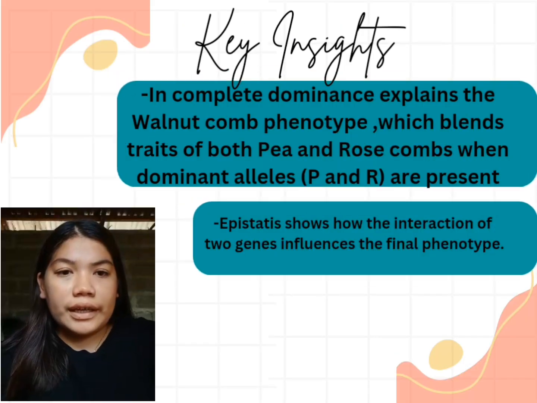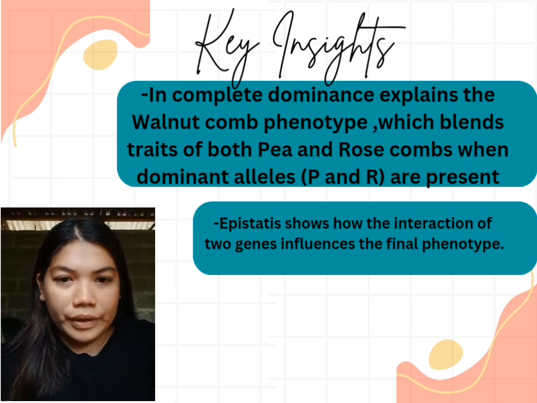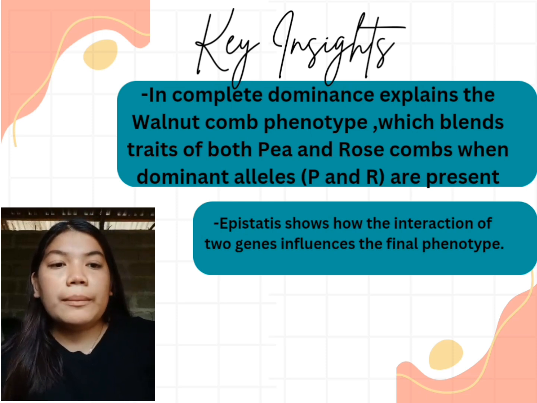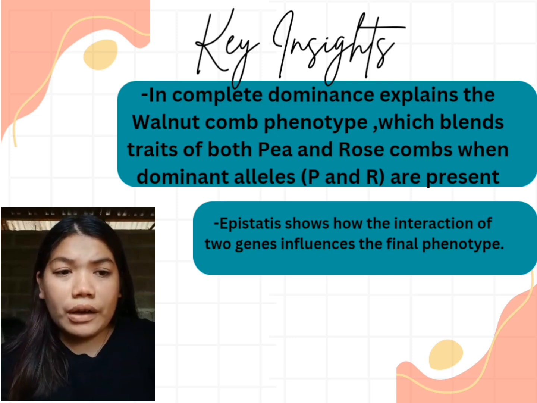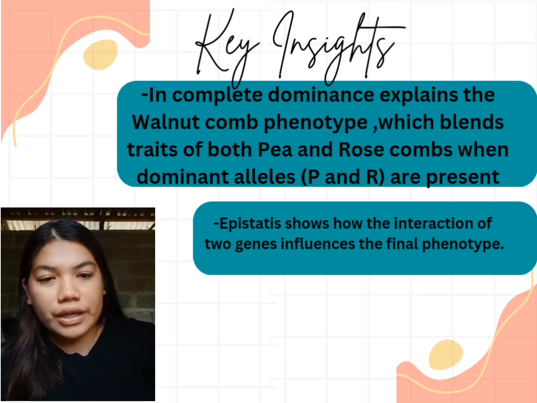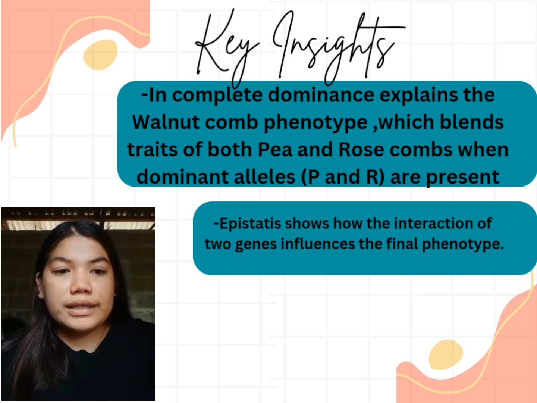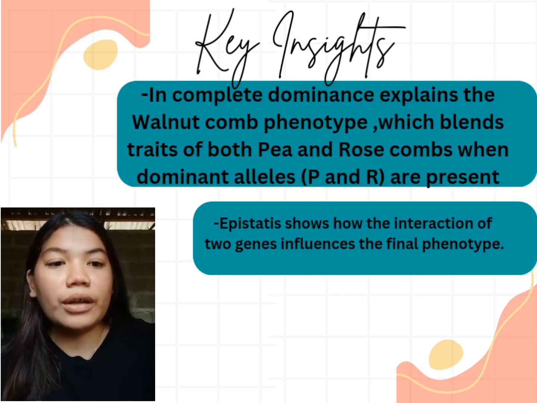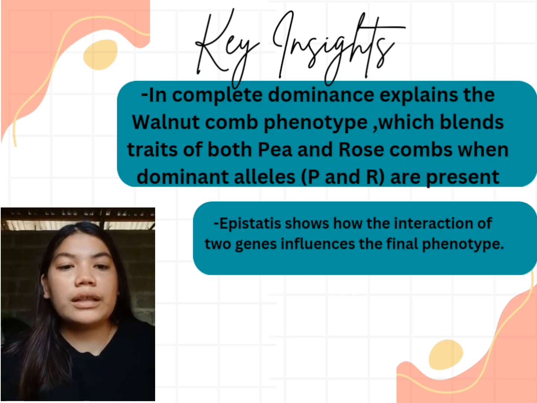Key insight: incomplete dominance explains the walnut comb phenotype, which blends traits of both Pea and Rose combs when dominant alleles P and R are present. Epistasis shows how the interaction of two genes influences the final phenotype. For example, the presence of both dominant alleles P and R is essential for expressing the walnut comb trait.